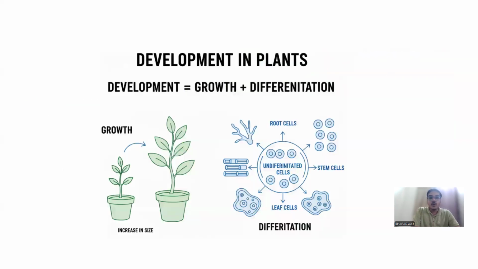Okay, so now the chapter name is Development in Plants, right? So what is this development? Development is a very simple term which refers to the plant's overall development right from germination to senescence. Germination, the starting point of its life, senescence, that is old age. So till the plant grows and dies, the entire period is considered to be development. Okay. In this development, there are two parts. One is growth, another one is differentiation. So two parts are always present in development. So both parts we will be covering in detail.